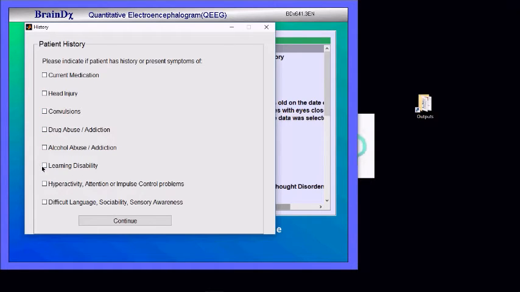And then we have three symptom-specific classifiers, discriminant classifiers. That's learning disability, or known as LD. And LD has been considered comorbid with hyperactivity, so if both are checked, it will just check for hyperactivity. But that is hyperactivity, attention and impulse control problems, also known as ADHD. And there's also a symptom set that is descriptive of autistic spectrum disorder, ASD. If both of these are checked, there is enough similarity between them that it will run a comparison against one another to find out if they're both affirmative.